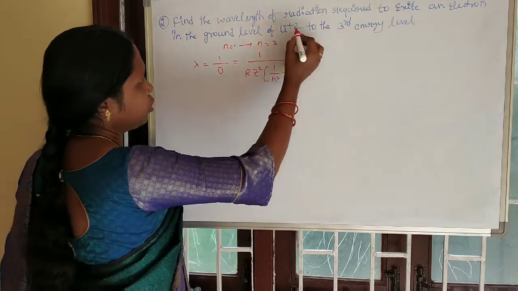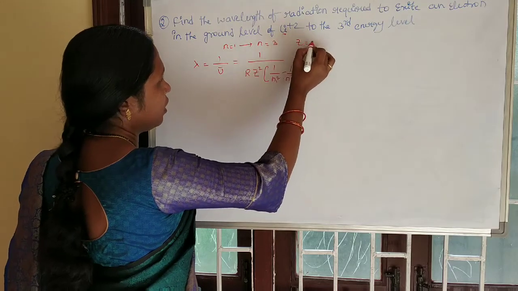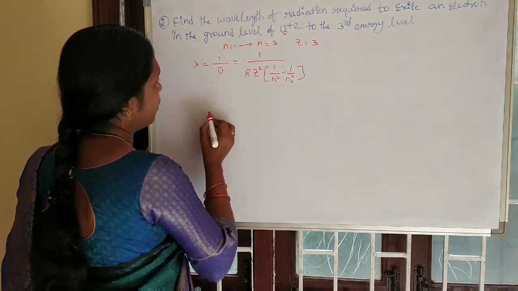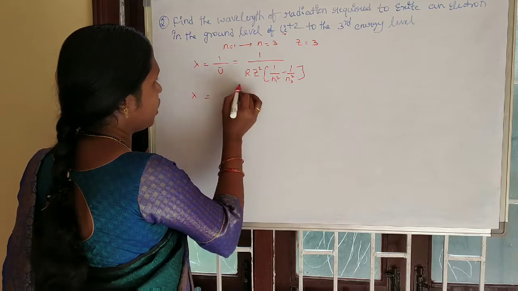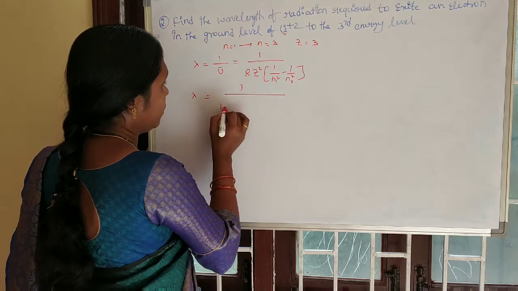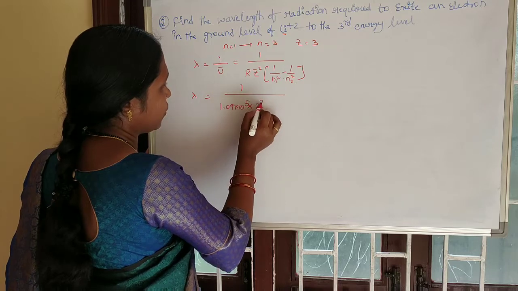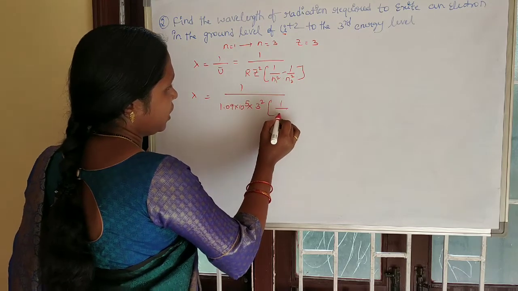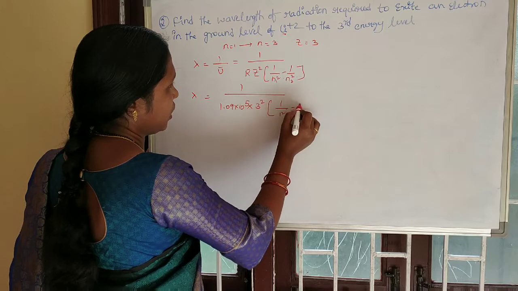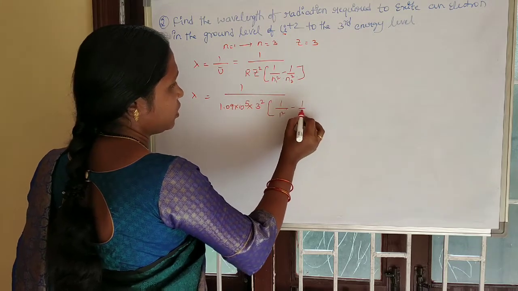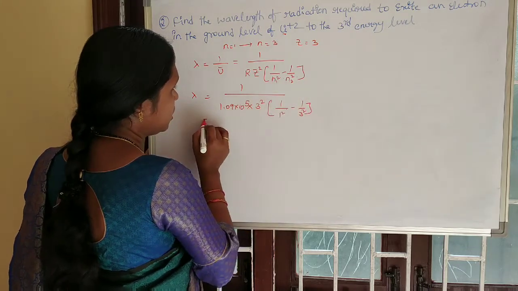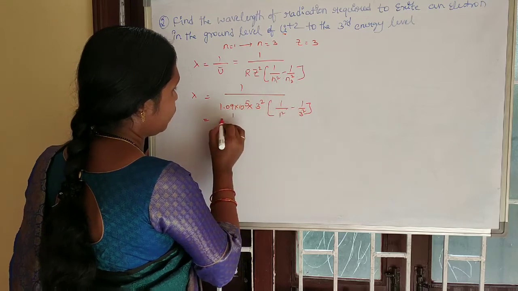The atomic number of lithium, Z, is 3. Substitute: 1 by lambda is equal to 1.09 into 10 power 5 into Z, which is 3 square, into 1 by n1, which is 1 square, minus 1 by n2, which is 3 square.